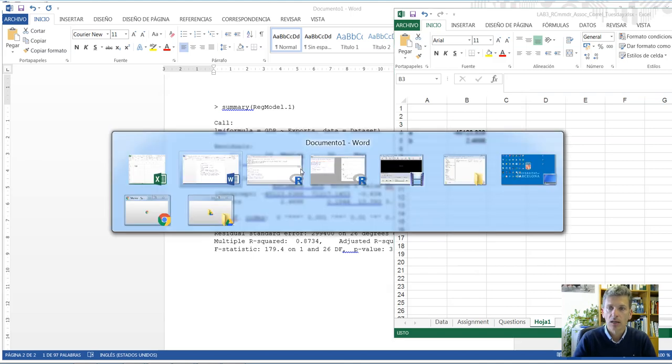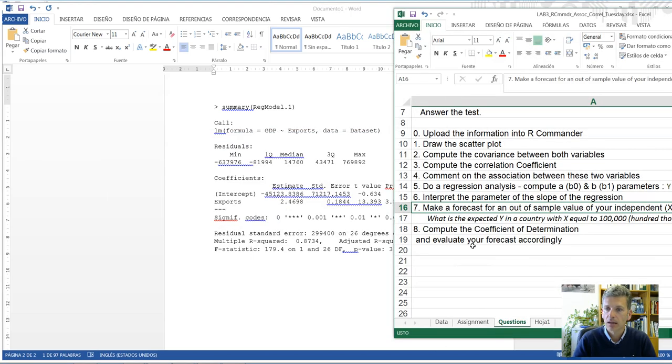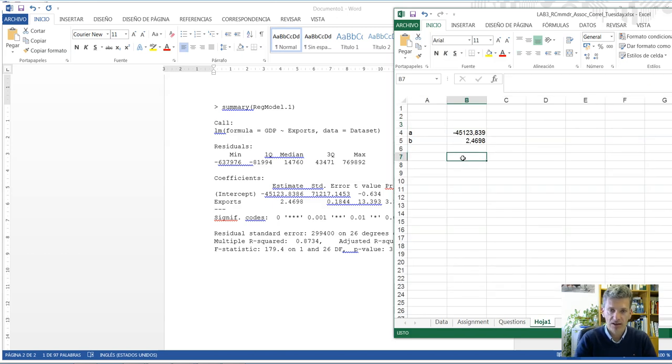Okay, so I said we want to forecast what is expected, the expected Y in a country when X is equal to 100,000. Well, what we do here is just to say if X is equal to 100,000, how will Y be? Let's put a hat. Well, this will be equal to A plus B times X. That's it.